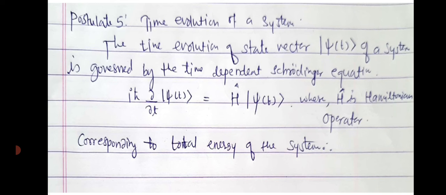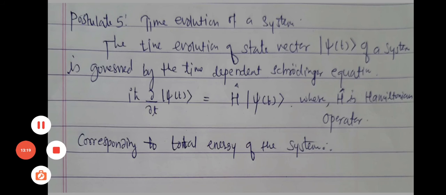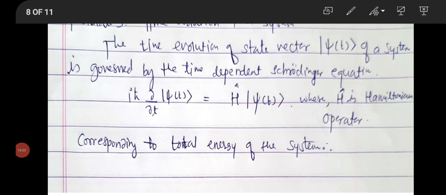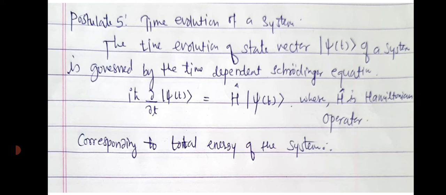Then the last postulate of quantum mechanics is time evolution of system. Time evolution of system means how that system behaves with respect to time. So time evolution of the state vector ket psi, which is a function of t, of a system is governed by Schrodinger's time dependent equation.